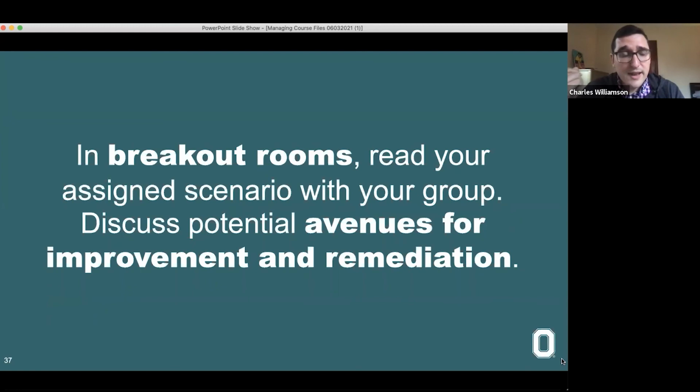So over the next few minutes, we're going to be putting you into breakout rooms. If each breakout room could select one person to come back and report what you've discussed, what I would like is for each breakout room to discuss the scenarios, talk about potential improvements or remediations that could be made, and then come back and share in the chat possibly 1 or 2 of the best recommendations that you guys came up with.